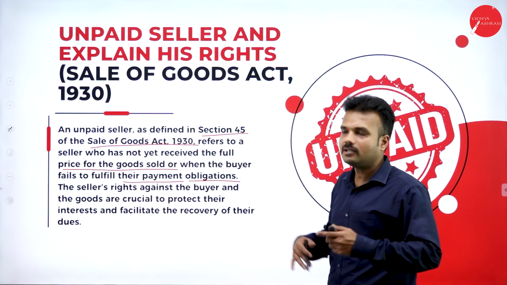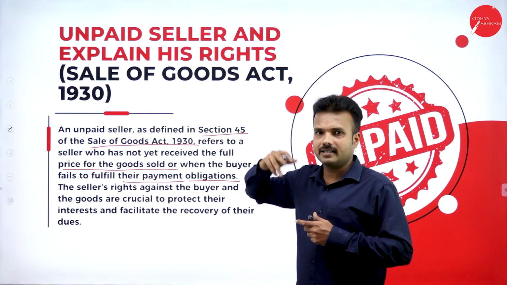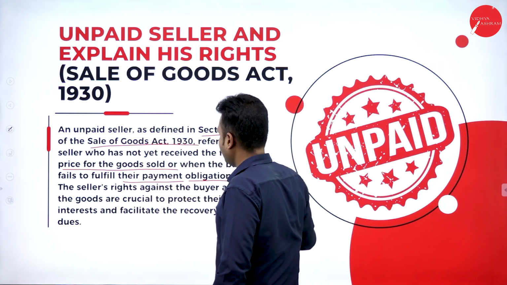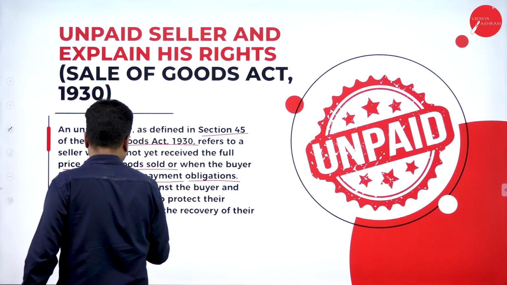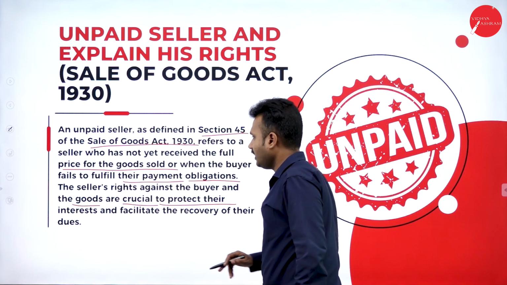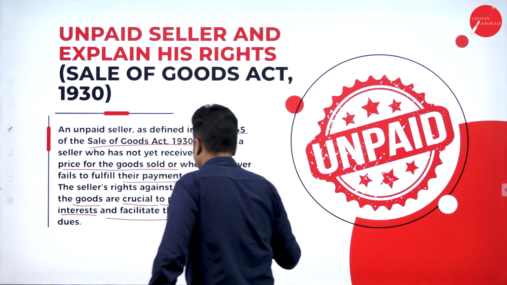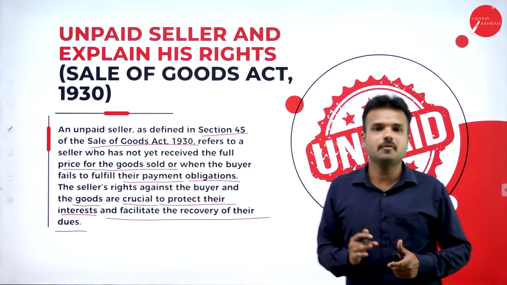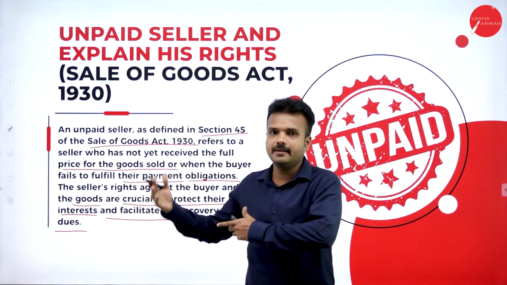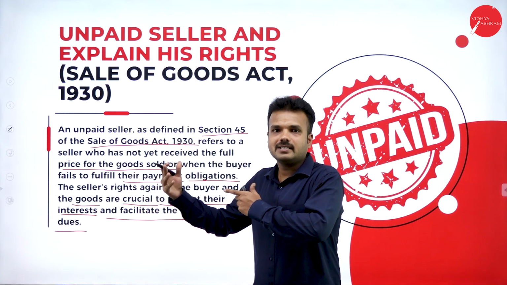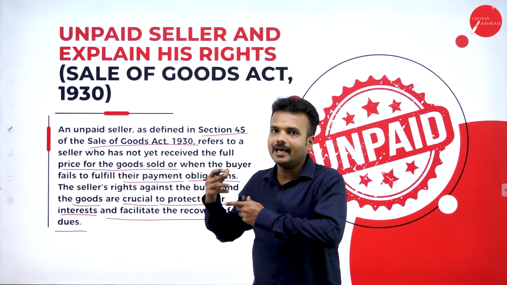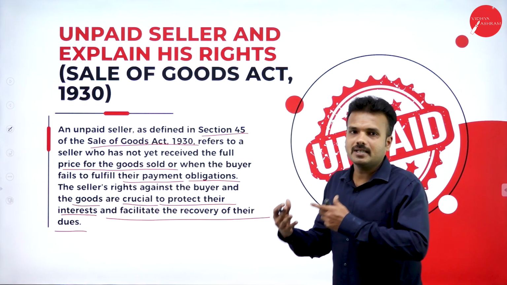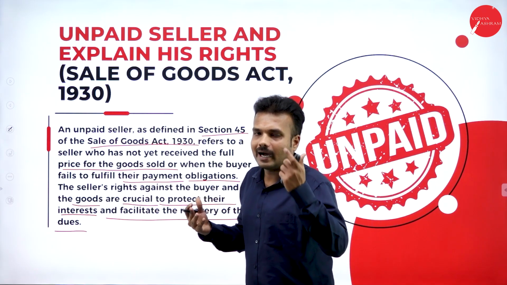It is an obligation of a buyer to pay the amount and collect the good, or to make a promise to pay the amount in future. The seller's rights against a buyer and the goods are crucial to protect their interest and facilitate the recovery of their dues. So what happens in the Sale of Goods Act: once the goods have been delivered, the buyer is going to make a payment, whether wholly or partly. If he has not paid the complete amount, there is a due, and the seller is going to be considered an unpaid seller.